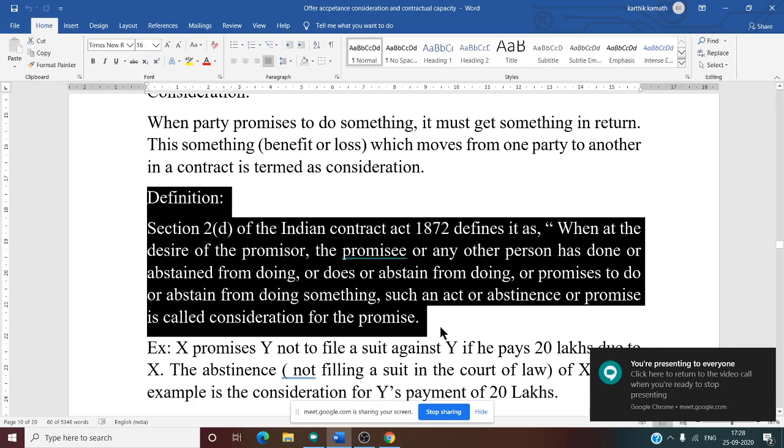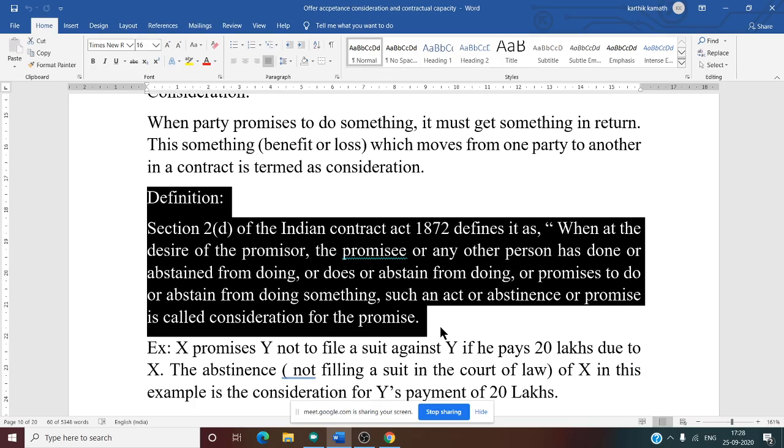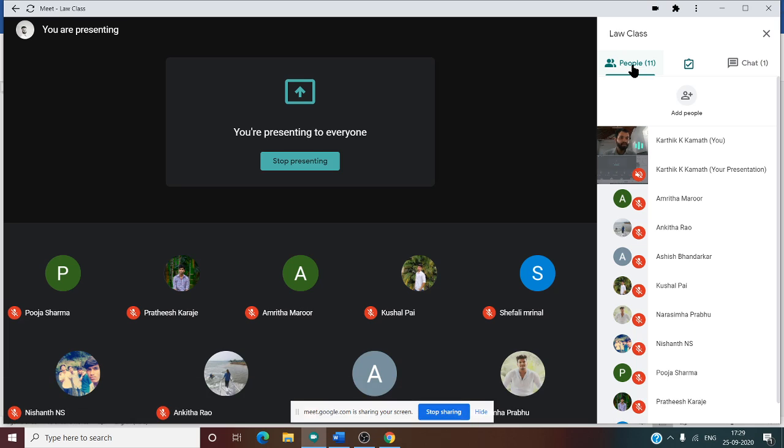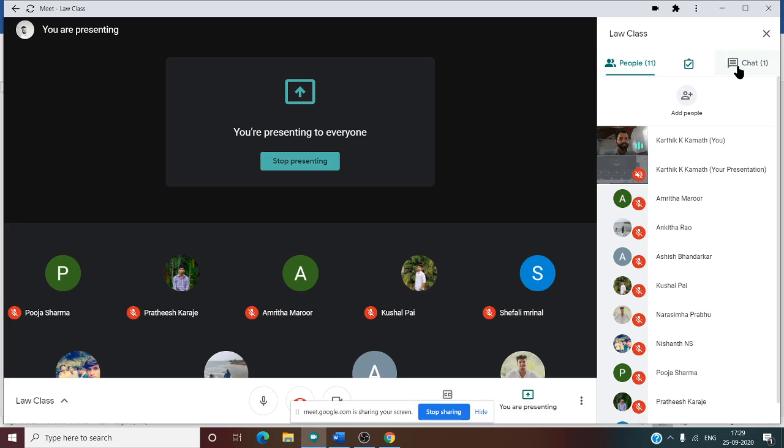Yes, at the desire of the promisor, the promisee or any other person has done or abstained from doing. Promisee means the acceptor. Any other person means here there can be a third party to consideration. Do you agree with me? Consideration can be given by anyone who is not a party to the contract.